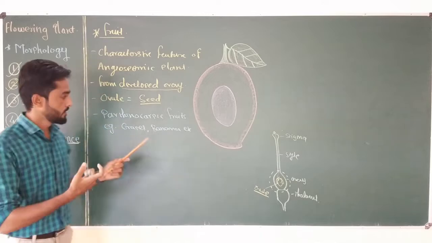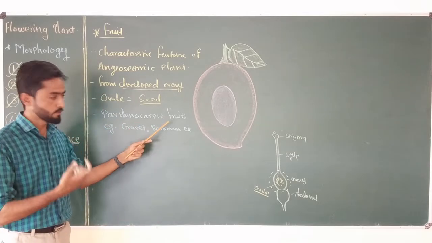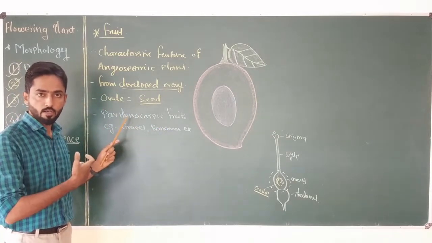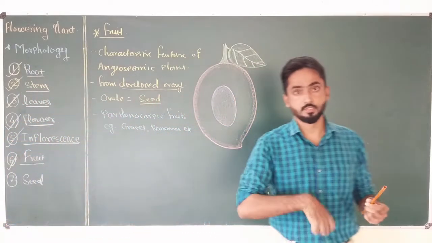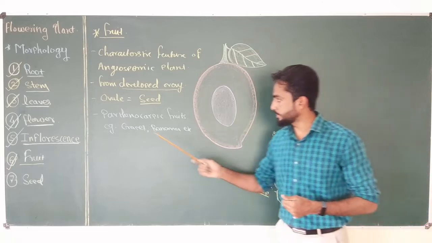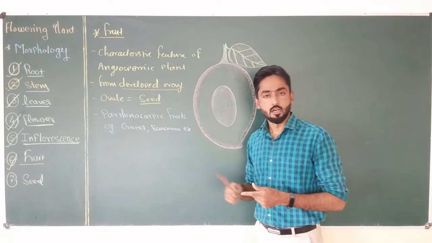The process in which such fruits are produced is called parthenocarpy.